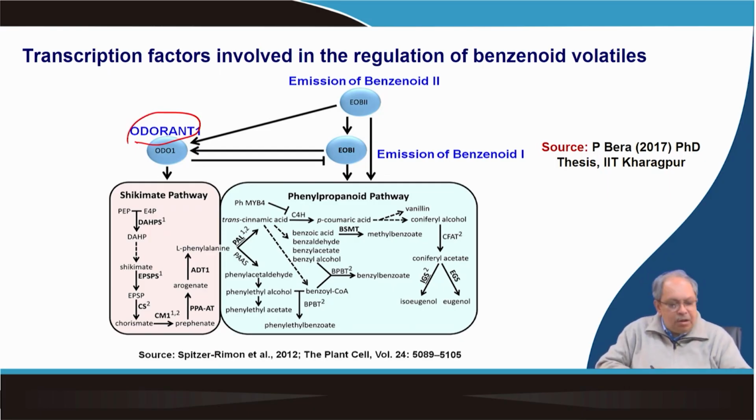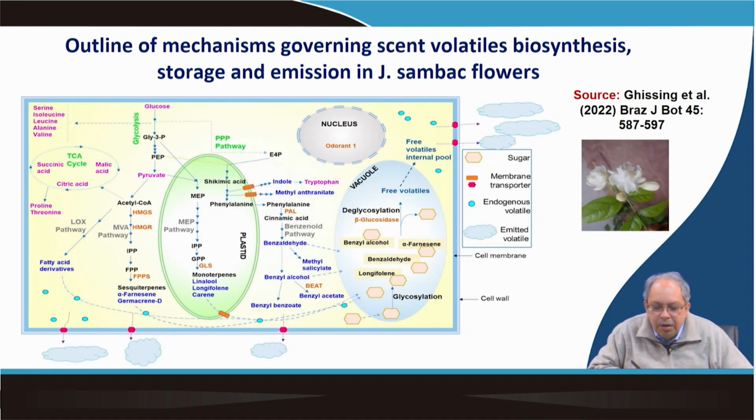ODORANT expression basically correlates with the expression of benzenoids. So, we have partially characterized the ODORANT transcription factor, and finally, based on the different studies like volatile emission, enzyme activity and gene expression, then a holistic mechanism was presented.